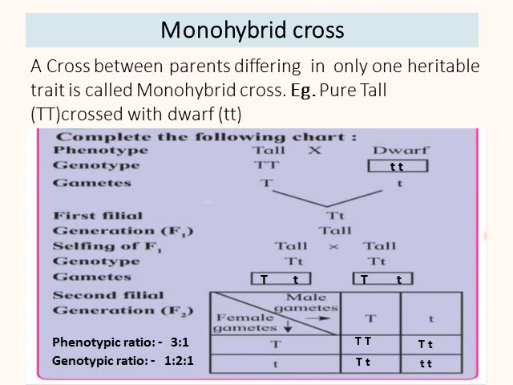That is 25% pure tall, 50% hybrid tall, and 25% dwarf plants. So the genotypic ratio is 1 is to 2 is to 1.